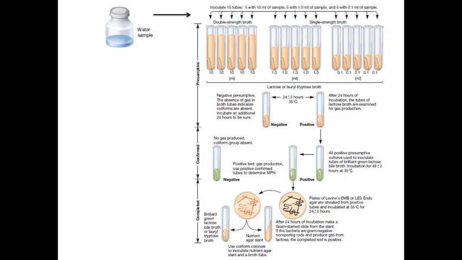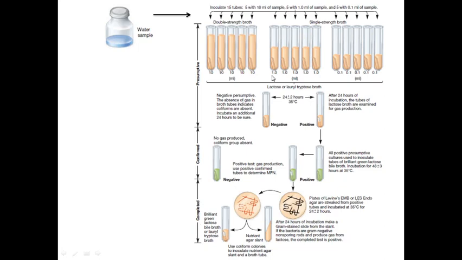This is the overall flow of how the multiple tube fermentation test is carried out. Now this is a very specific test where we can get the exact coliform count, and also we can confirm that the result is due to E. coli, which is the indicator organism. This test is done as a 3-stage procedure. You can see here there are 3 arrows: the presumptive test, the confirmed test and the completed test.